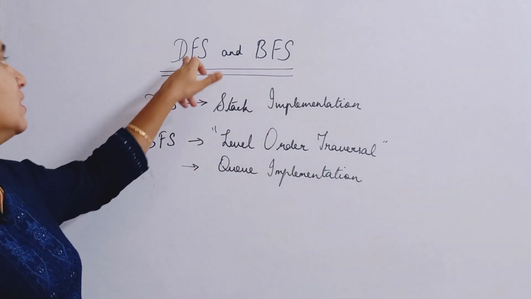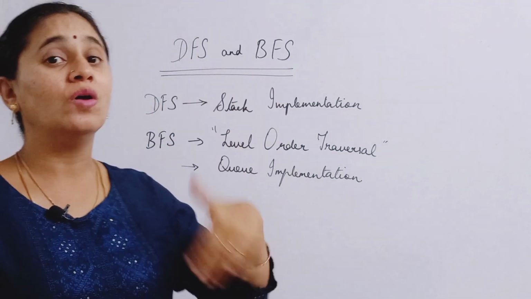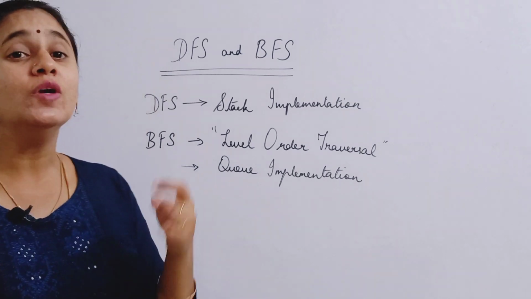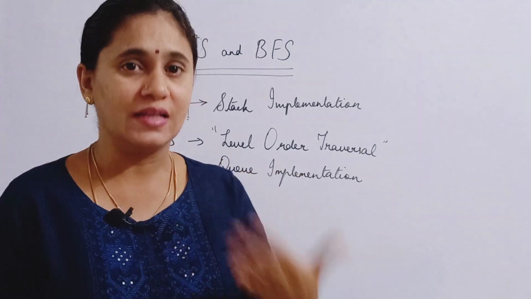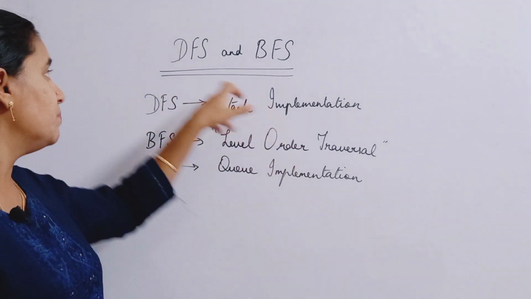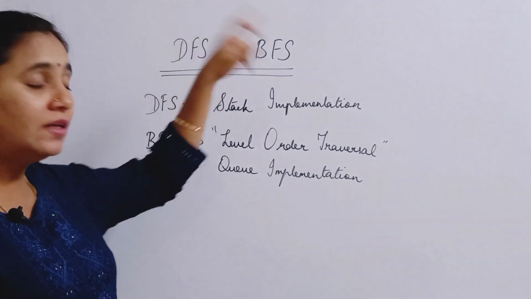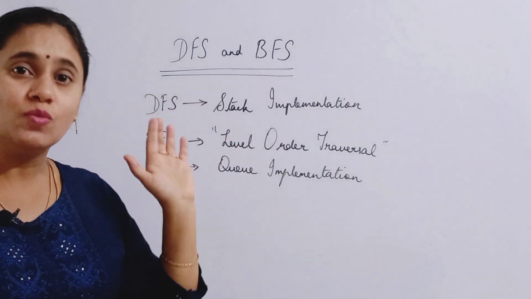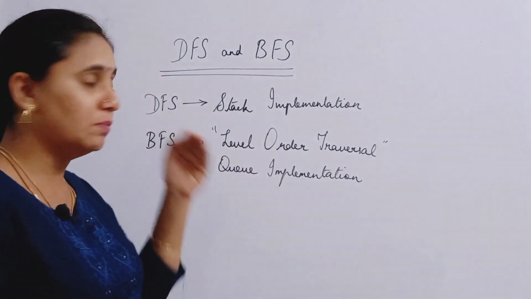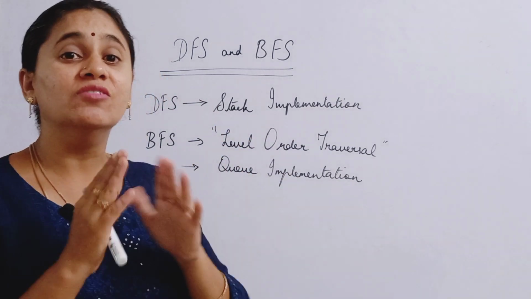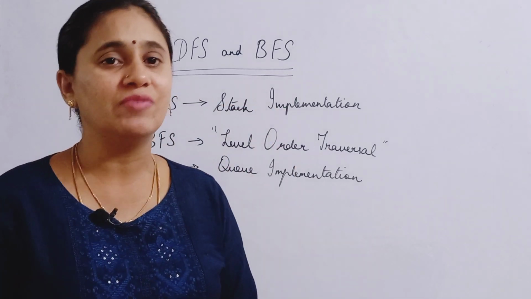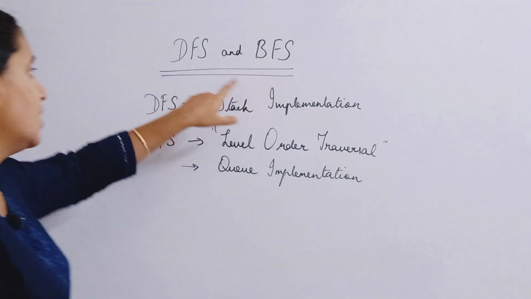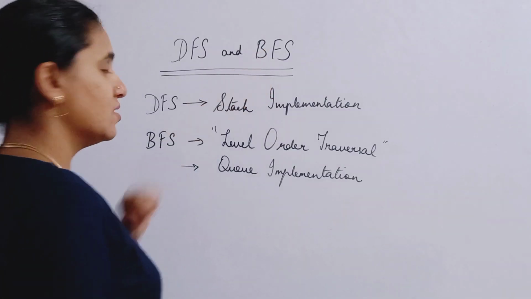DFS is a traversal technique for traversing the vertices that are present in a graph. How we are going to visit a vertex in a graph is given by DFS, and another type of traversal is breadth first search. This is also one of the techniques we use for visiting different vertices in graph implementation, right? So DFS is depth first search and BFS is breadth first search.